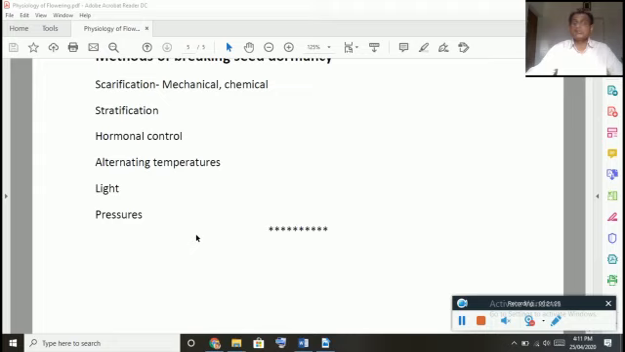Alternating pressures also will help in breaking the dormancy. Seeds are subjected to hydraulic pressure of 2000 atmospheres at 18 degrees centigrade for 5 to 20 minutes, as in the case of Medicago, Melilotus, etc. We can break the dormancy and thereby the seeds germinate.